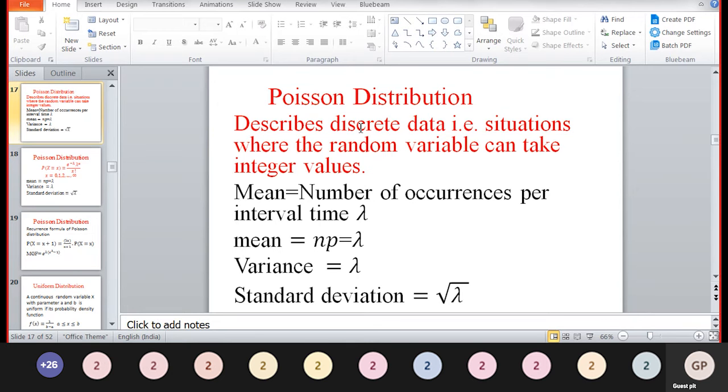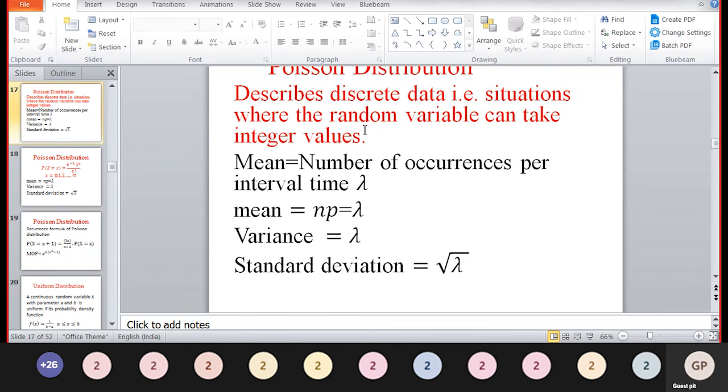Mean of the Poisson equals lambda. Variance is also equal to lambda. Standard deviation is nothing but the square root of variance, the square root of lambda.